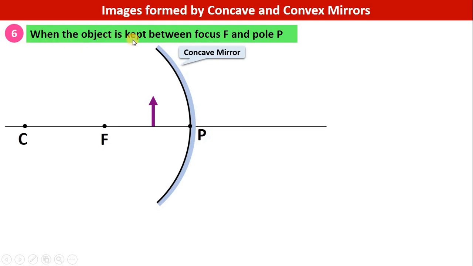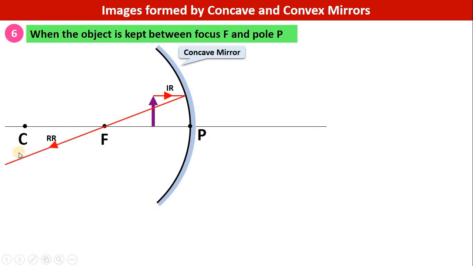Case number 6. When the object is kept between the focus and the pole. See, our object has been kept between the focus and the pole, anywhere between the focus and the pole. Rule number 1 of light ray tracing is that an incident light ray parallel to the principal axis going to the mirror will reflect and will pass through the focus.